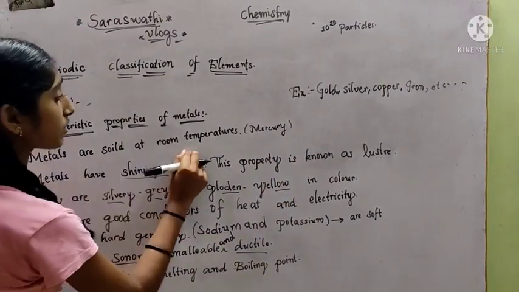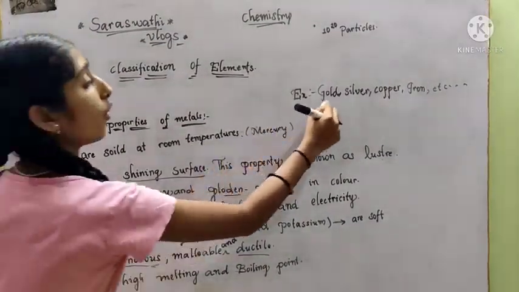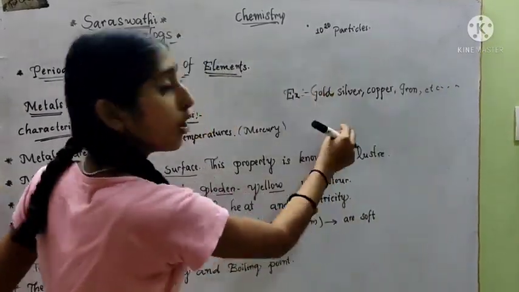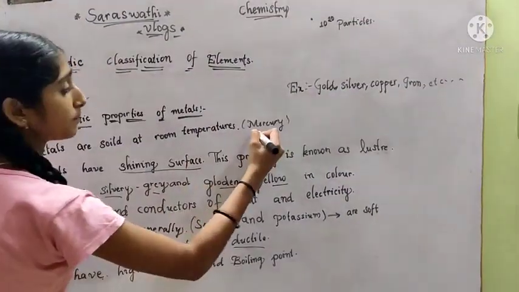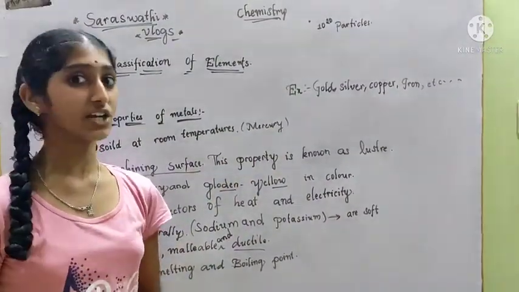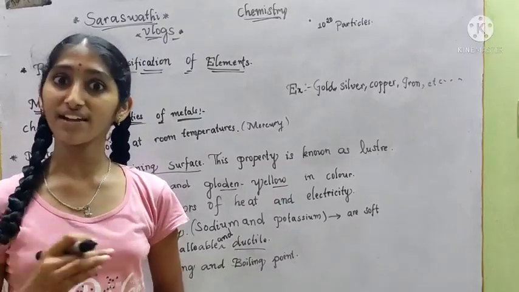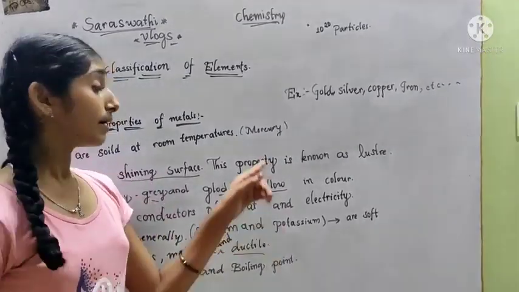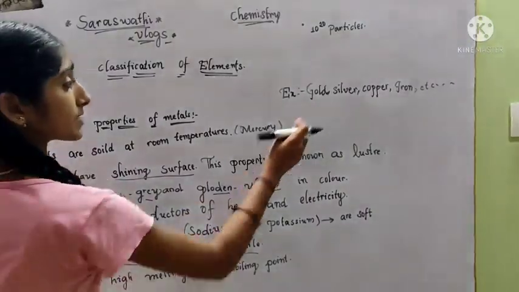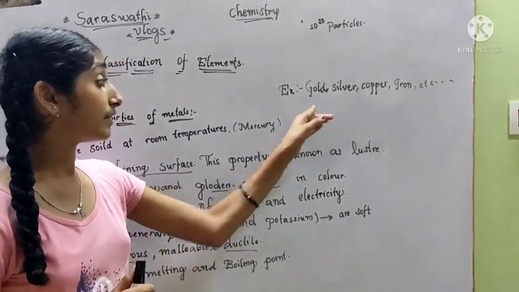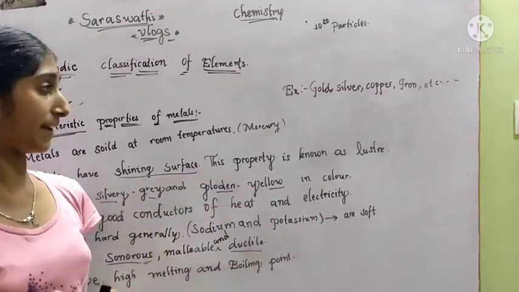Now we'll see these characteristics in the examples. Metals are solid at room temperature. Gold, silver, copper, iron, etc. are all solid at room temperature except mercury. Mercury is liquid at room temperature, like in a thermometer when we have fever. Gold ornaments are solid at room temperature.